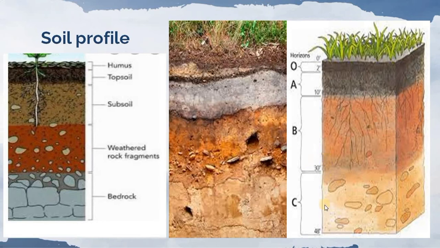Horizon C. This layer is comprised mainly of small rocks from which the upper soil is formed. And students, here we find bedrock, means the particles of the rock are bigger. So this soil is not weathered. That is why we call it bedrock. So I hope it's clear what is soil profile. There are 4 important layers of the soil: horizon O, horizon A, horizon B and horizon C. And this is called soil profile. That's it.